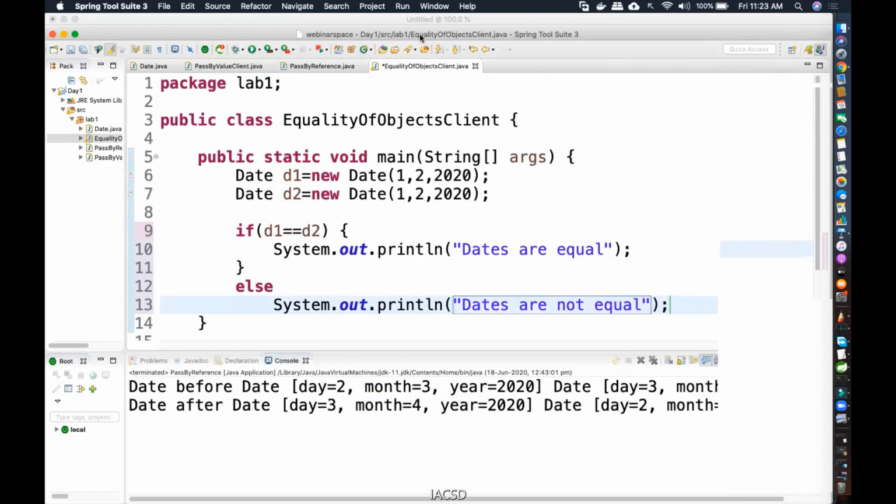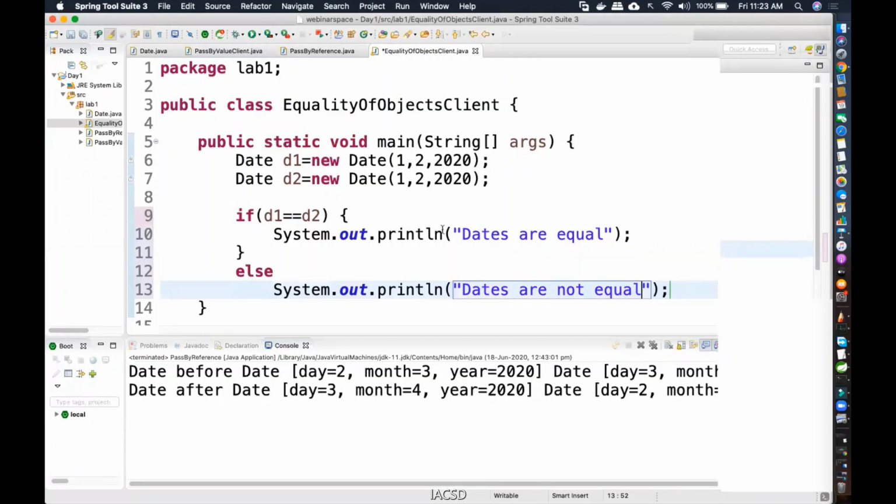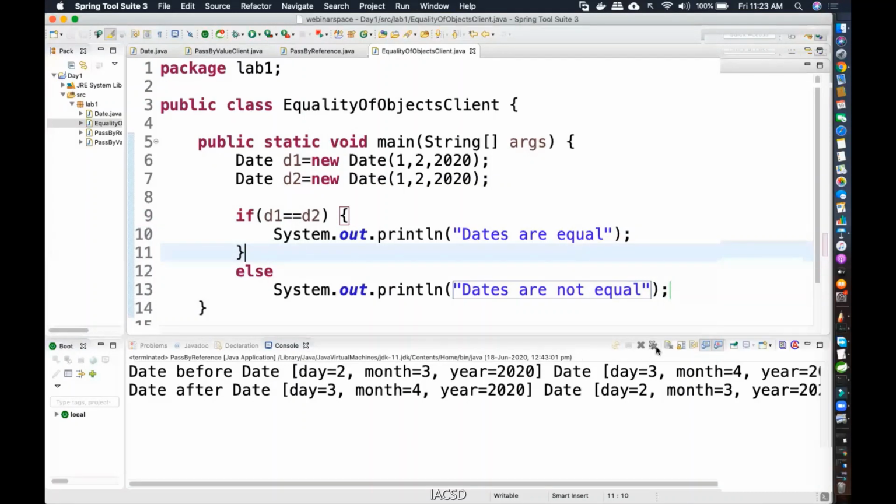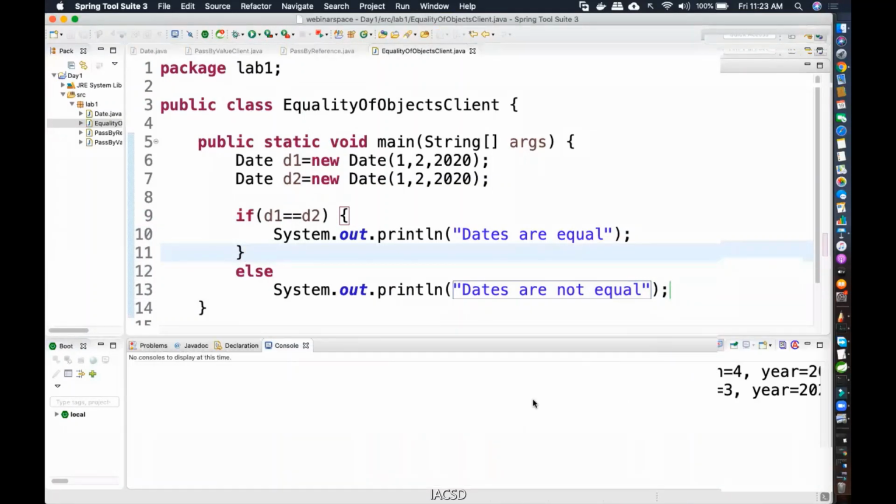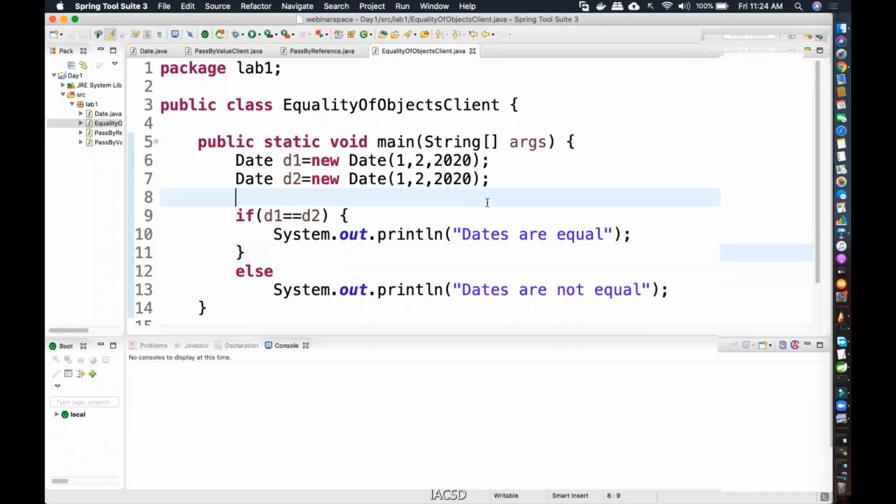Now tell me, what will be the output of this program? You can type it in chat. Draco is telling dates are equal. Vishaka says equals. Yogeshwari says not equal. Himani says equal. Okay. The answer will be dates are not equal.